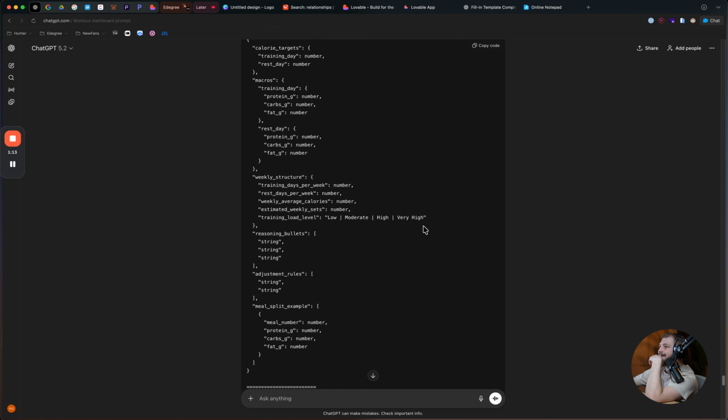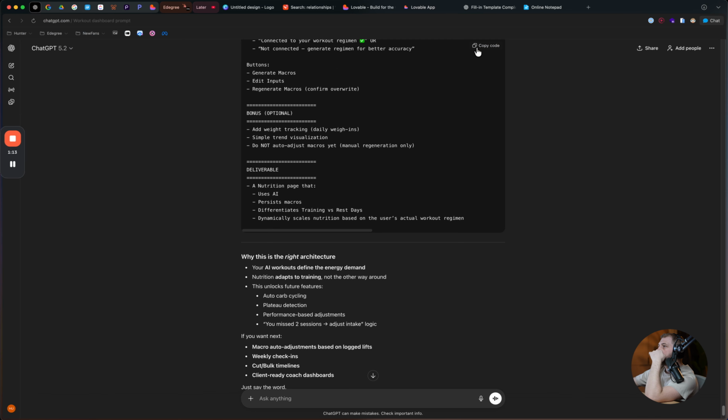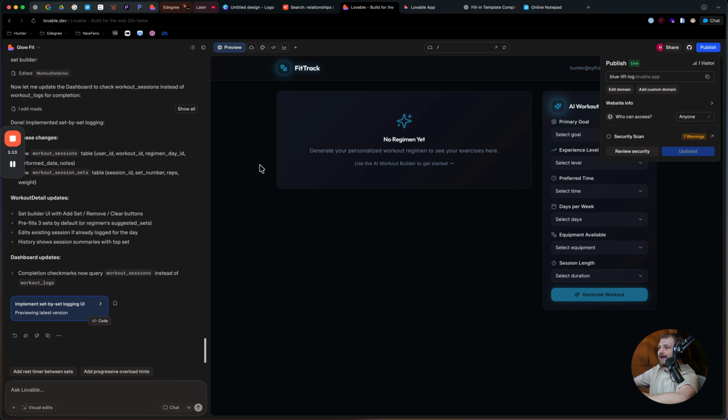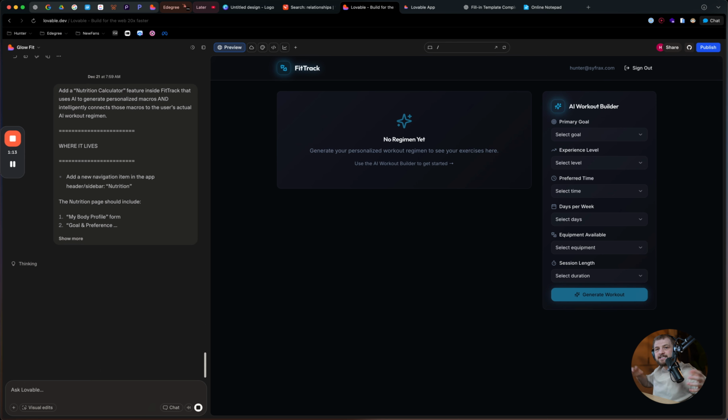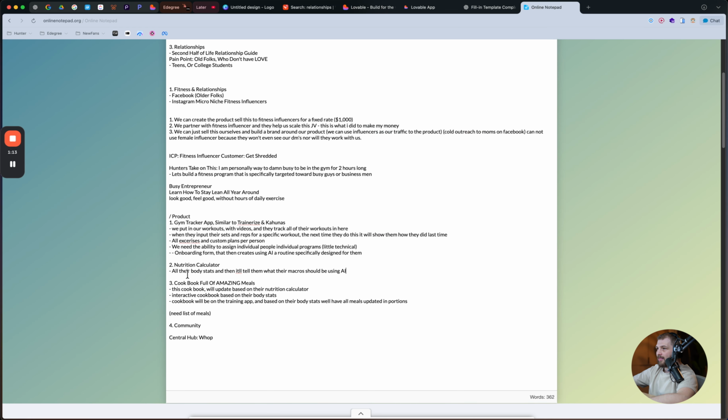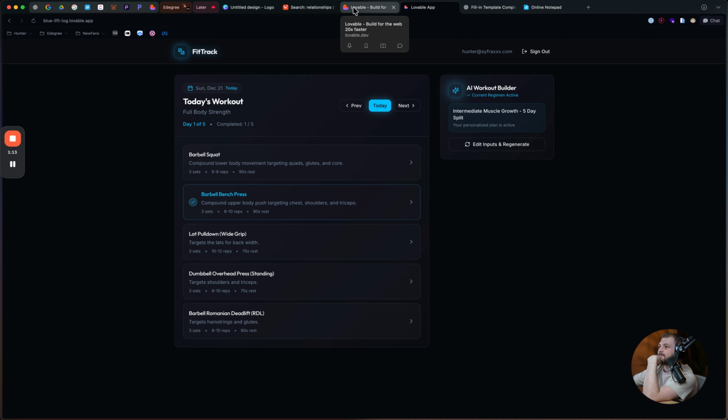So now let's wait for this to be done. I think it's done. Let's go ahead and paste this in. So now this is going to be a big change for us because now we're going to have a completely separate product, which is going to be our nutrition calculator. I'd say this is done. Now we're working on the nutrition calculator, and then we're going to start working on a cookbook. And then we're going to integrate that cookbook based on their macros so that they have their own custom diet. Let's see what it comes up with.